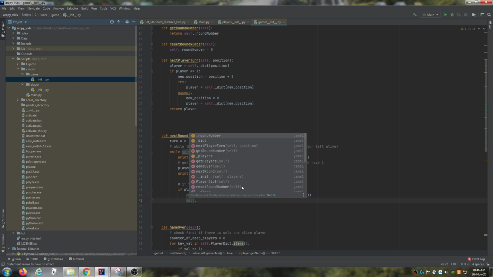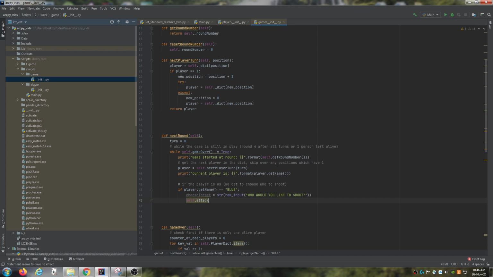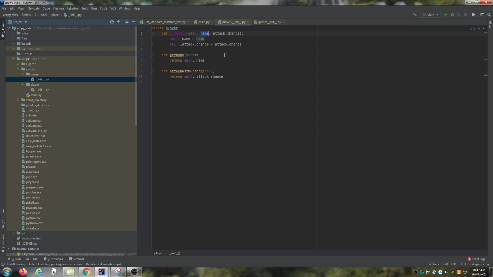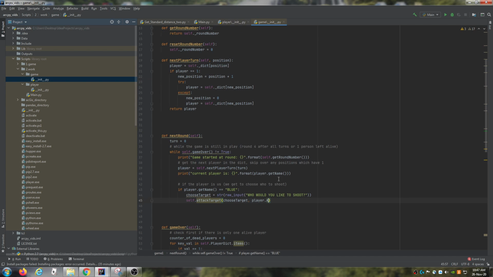We're going to create a new method again. I'm going to say attack target. And so for this, we're just going to pass in the target of who we want to shoot at. We want to add in the chance to hit. So player.attack with chance.